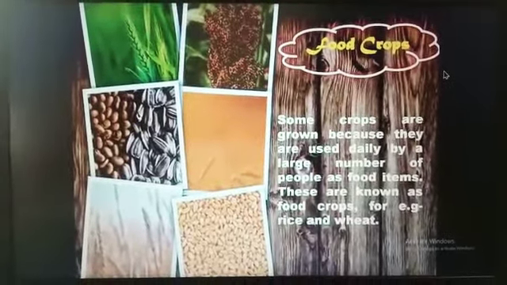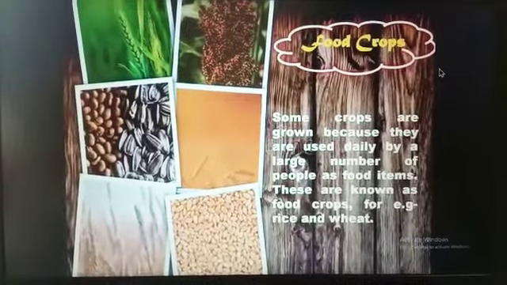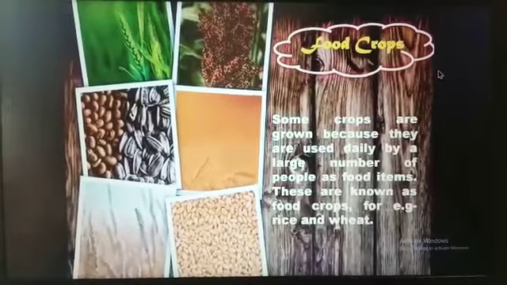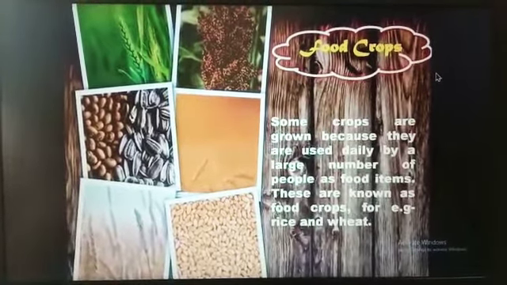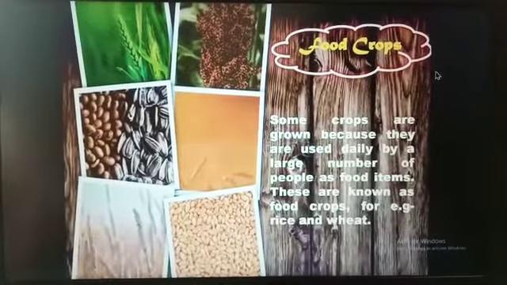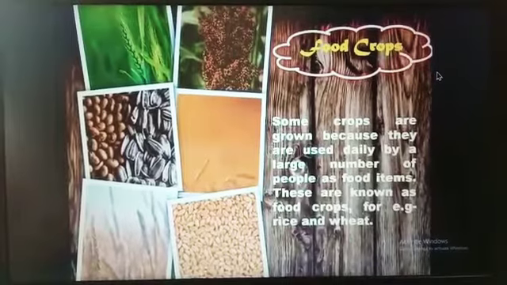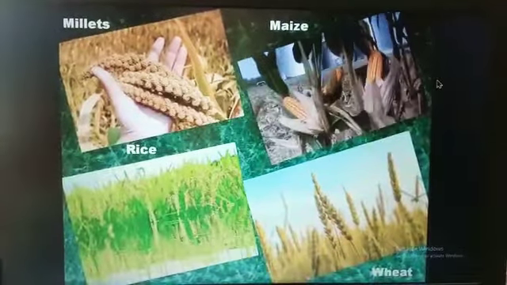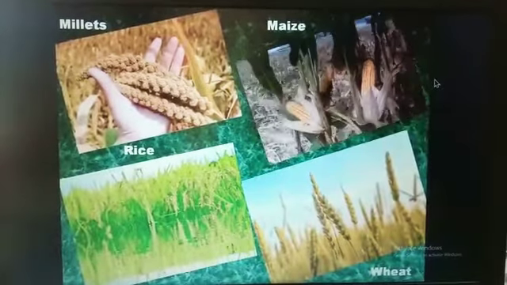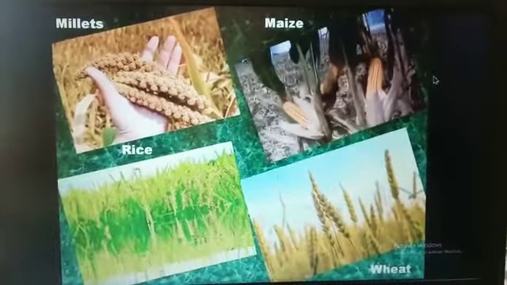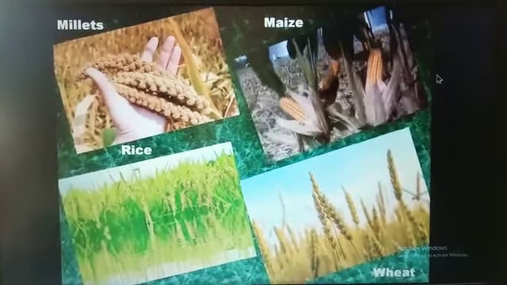learn about food crops. Many types of crops are grown in India. Some crops are grown because they are used daily by a large number of people as food items. These are known as food crops. For example, rice and wheat. So children, here we can see few examples of food crops like millets, rice, maize and wheat.